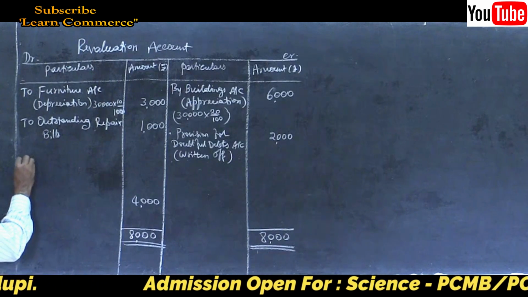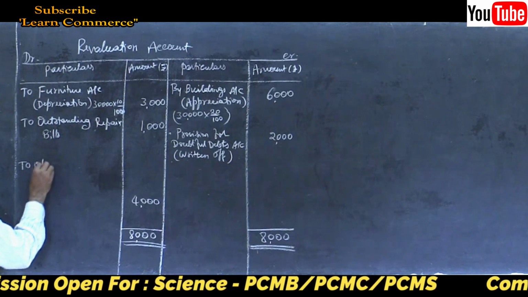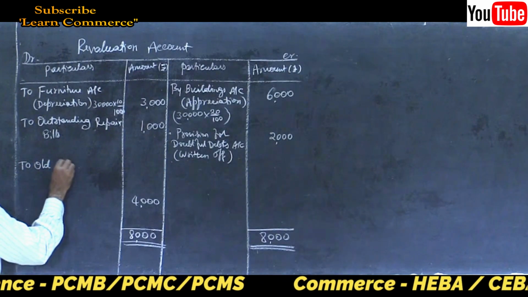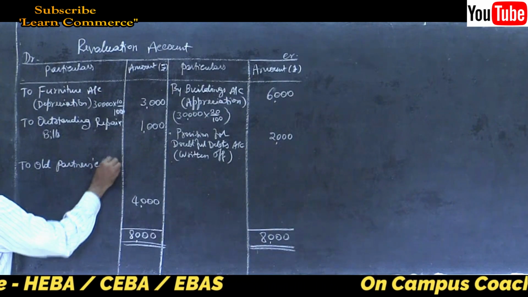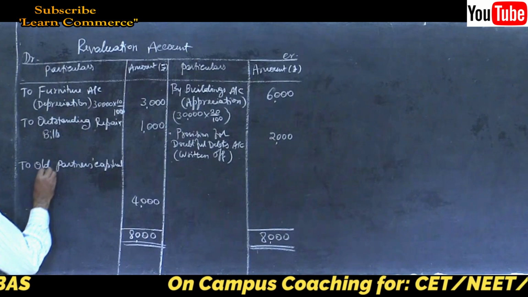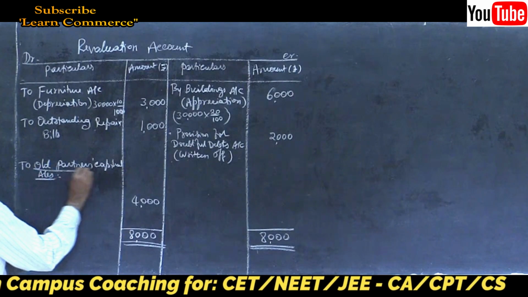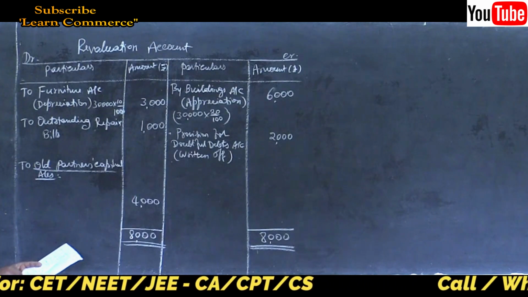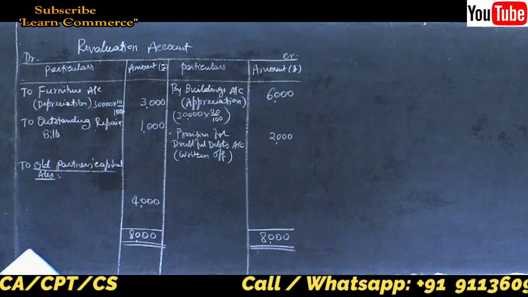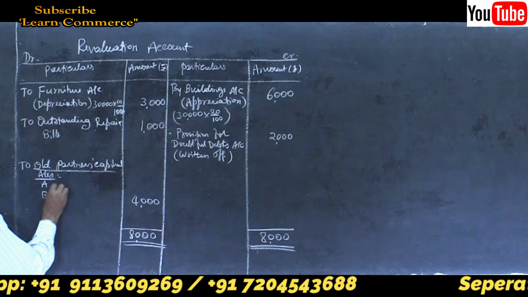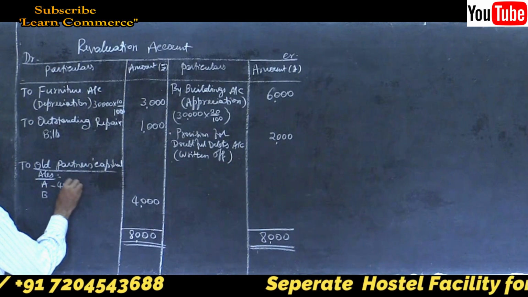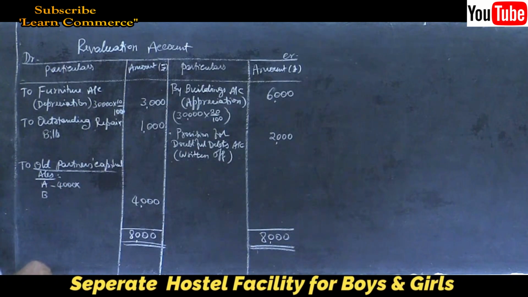Now write to old partners' capital accounts. Yes, there are two partners, A and B. Share it among them, 4,000 into their old ratio.